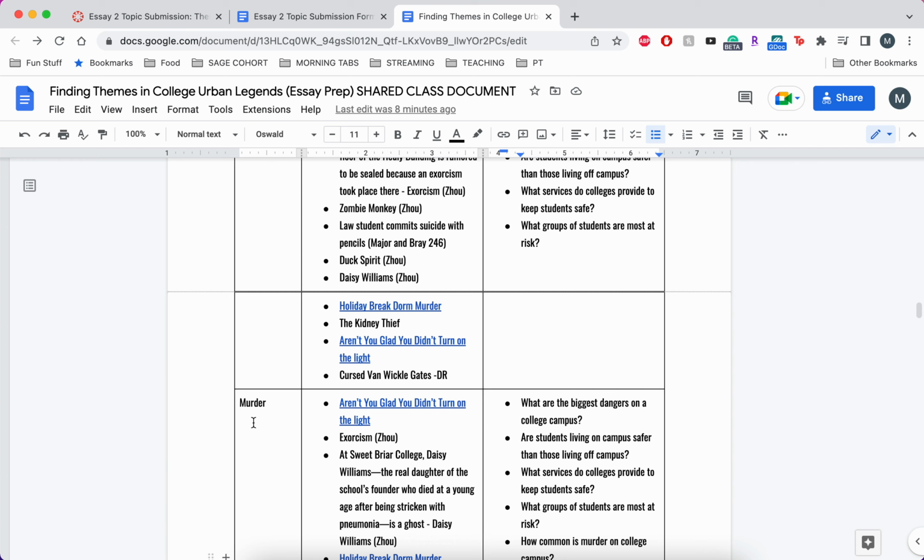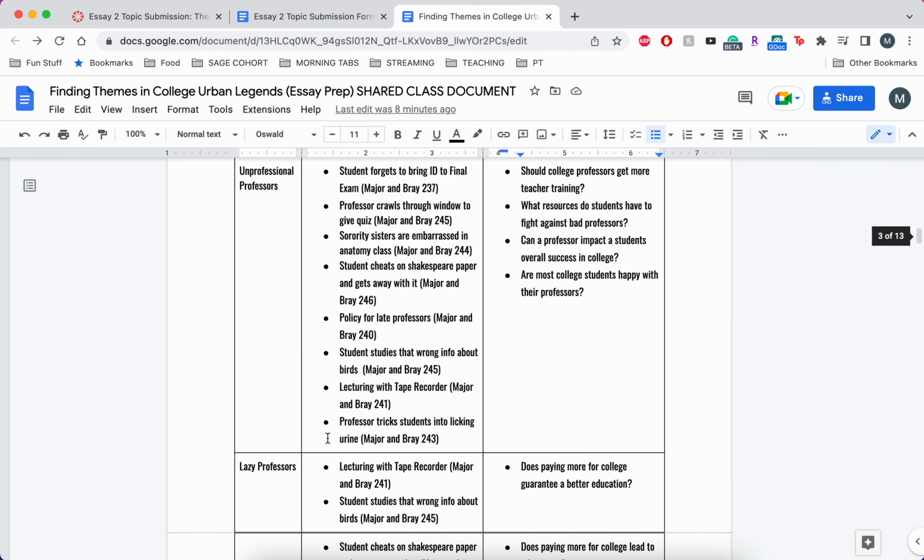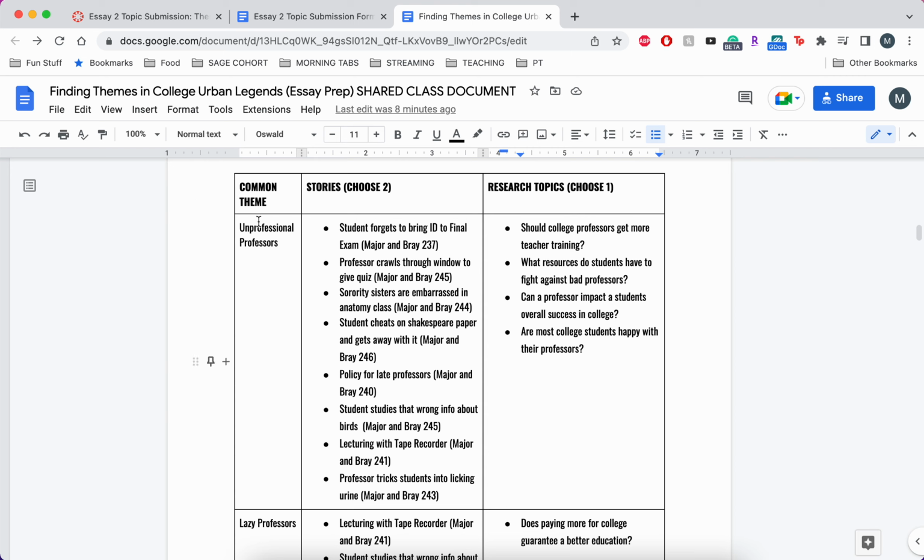So the first step is to choose 2 themes that you want to write about. The second step is choosing 2 stories per theme. Using my same example, if my first theme is unprofessional professors, then I'm going to go through this list and choose 2 stories that I think are representative of the type of unprofessional professor I'm interested in talking about.